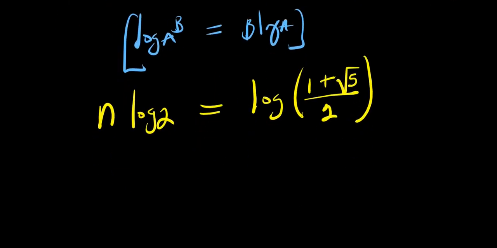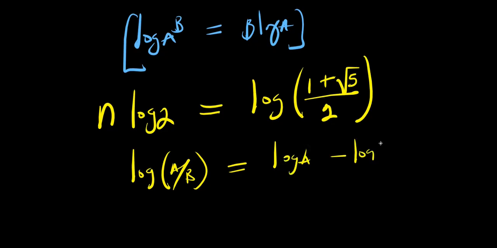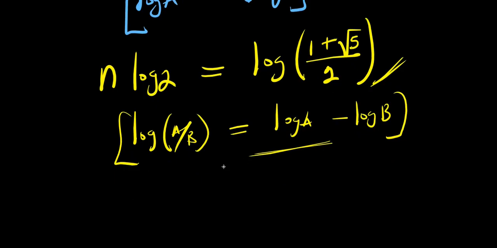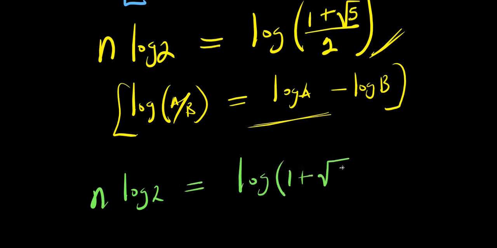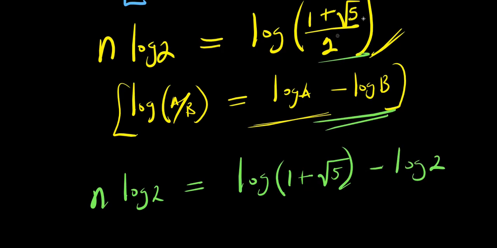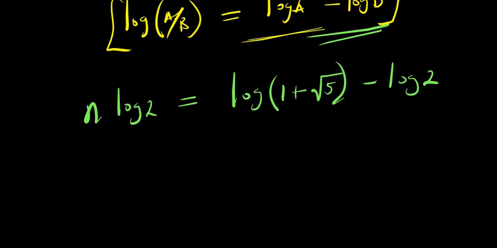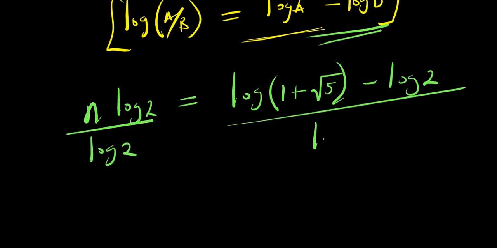Now also, if you have log a divided by b, this equals log a minus log b. We apply this right here again. That means we are going to have n log 2 equals log 1 plus root 5 minus log 2. Applying this identity here, 1 plus root 5 is our a. This is our b. So from here, we divide this by log 2, trying to isolate n. Divide this by log 2.